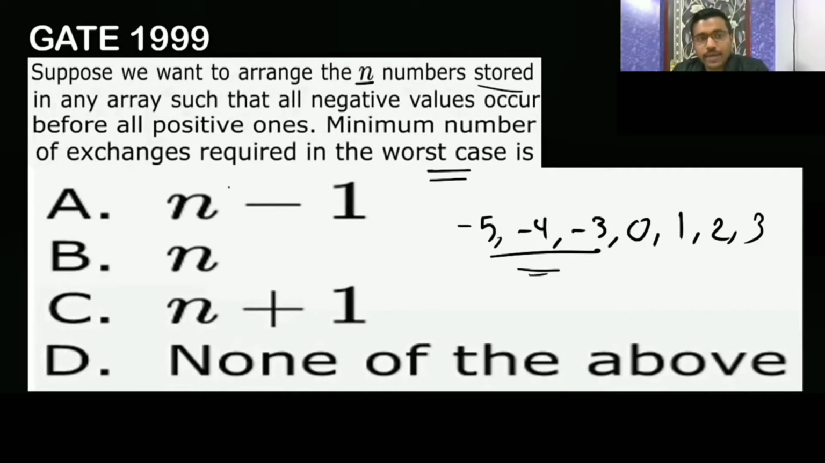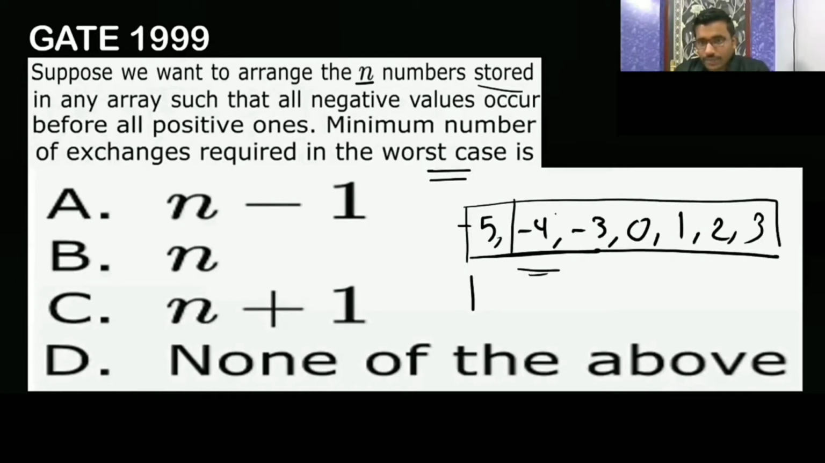Such that all negative values occur before all positive ones. The minimum number of exchanges required in the worst case is, now they are asking the minimum number of exchanges you require in the worst case. Now they have given you an array of n numbers. Now they are asking you